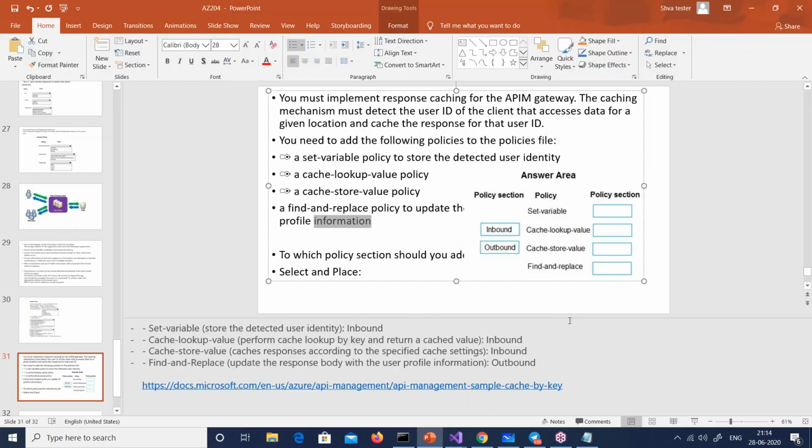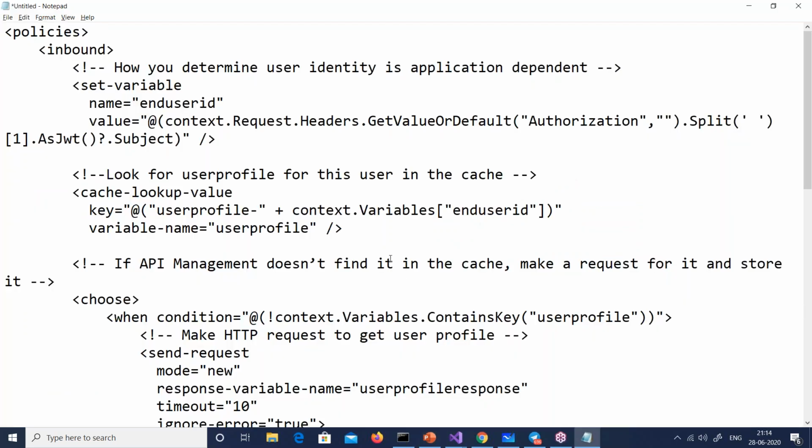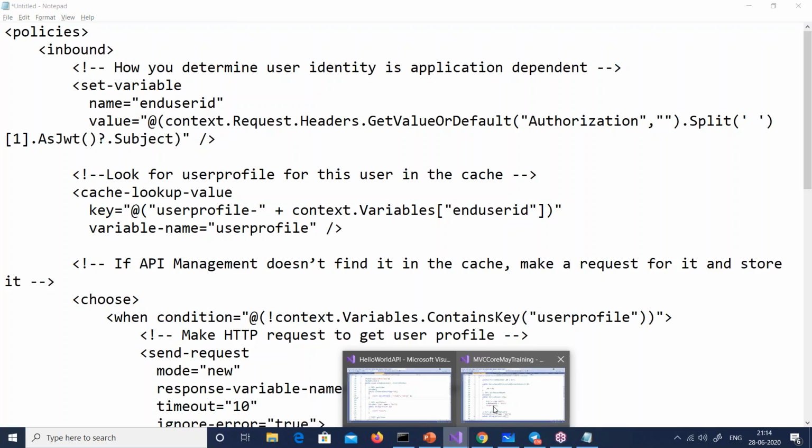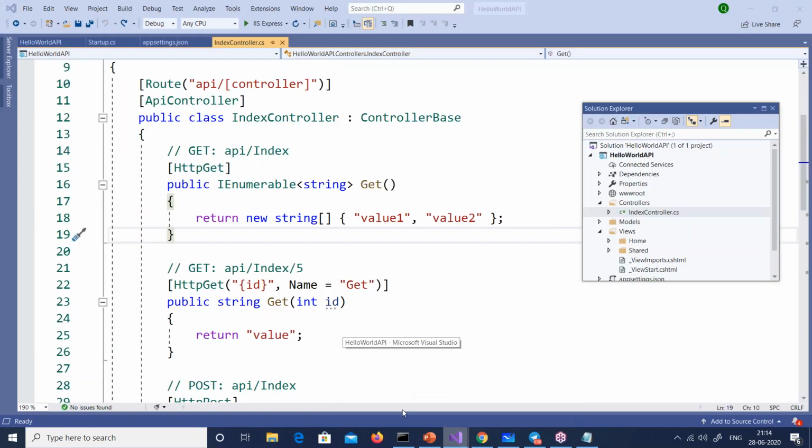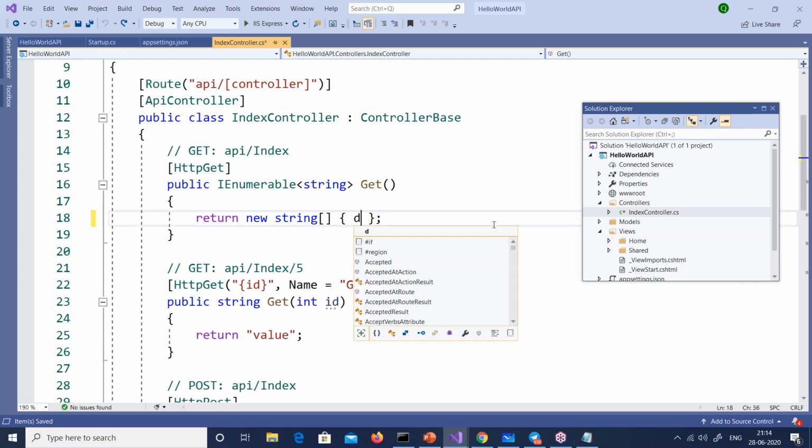Let us try to do a quick demo of this, right? Here is my web API, the simple web API we have in our ASP.NET Core. There is a get here. What I will do is replace this with the date and time, because the date and time will tell you whether this response is cached or not, right? So let me try that.